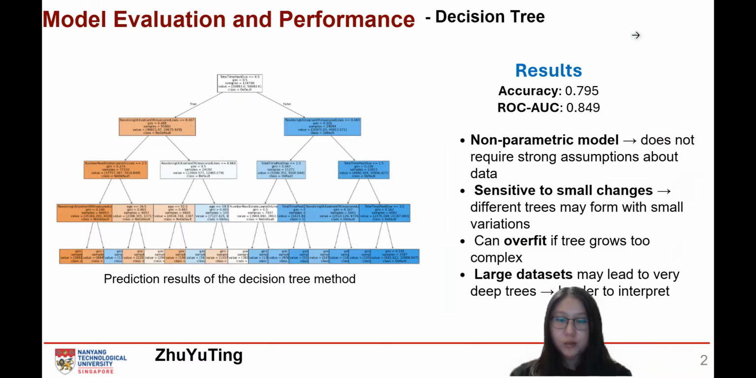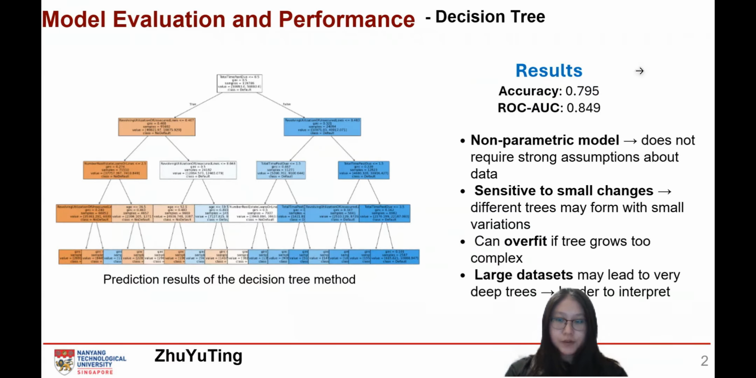In summary, both models offer valuable insights. Logistic regression allows us to measure how each feature influences the outcome, while decision trees are effective at identifying complex, nonlinear relationships in the data. Now I will pass the time to Xie Xiaofan to do the conclusion.